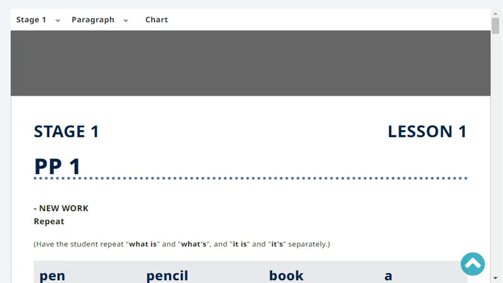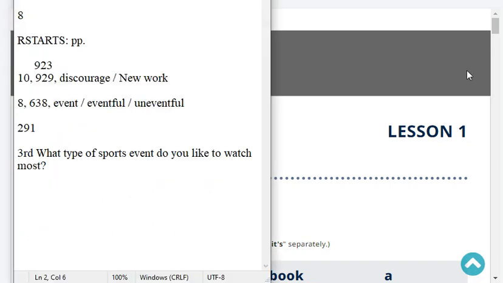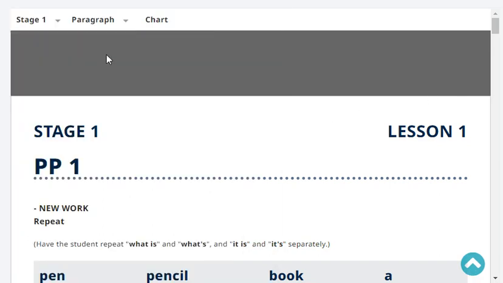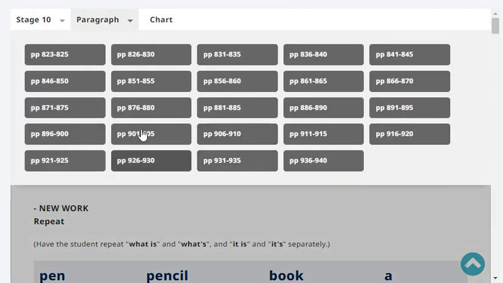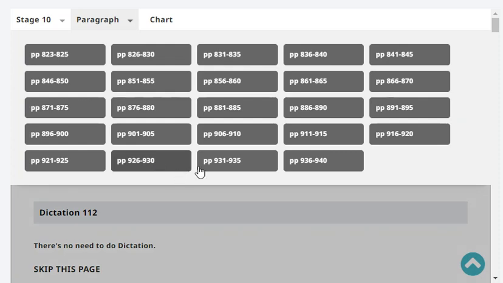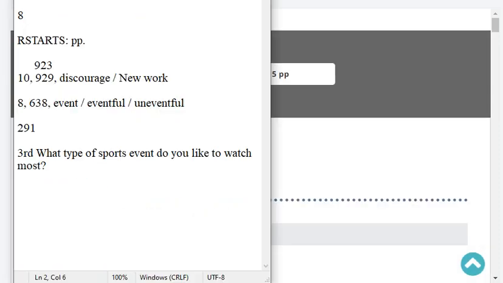We are at stage 10, paragraph page 929. And our last headword was discourage.